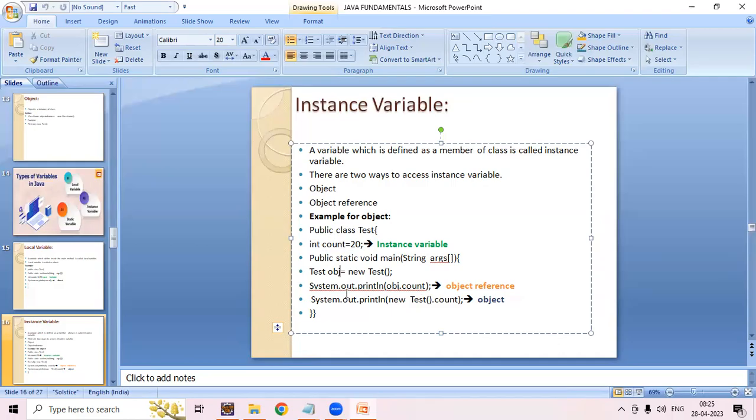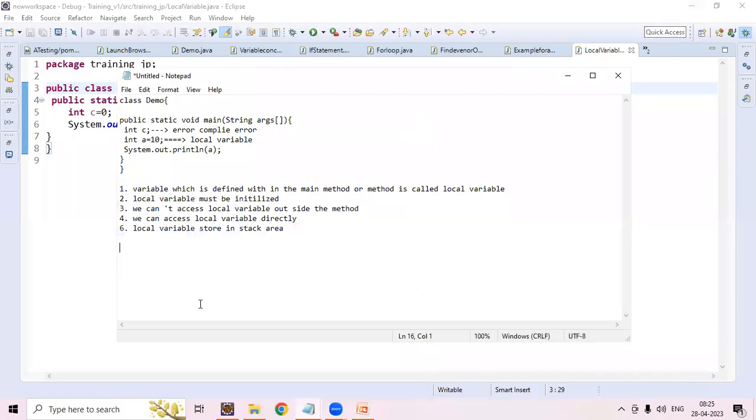Or another way, new Test().count. Generally we will do it like this. Let's see in detail.